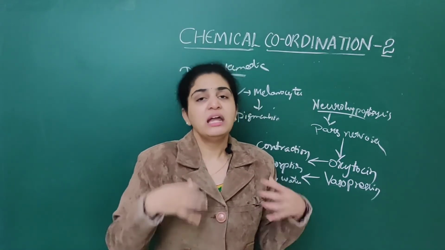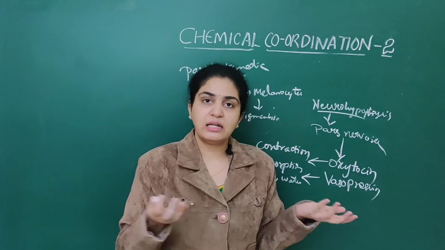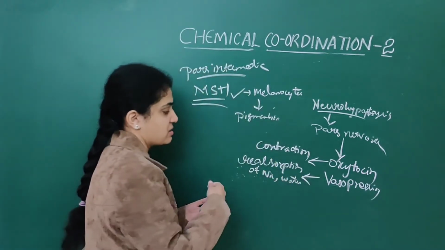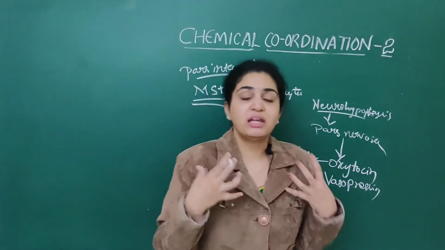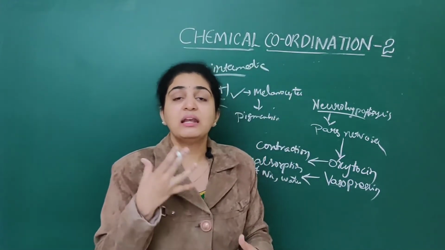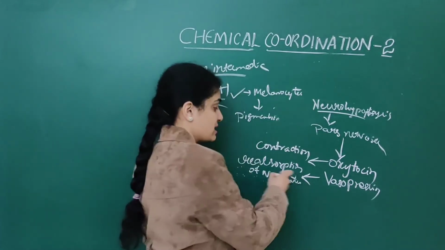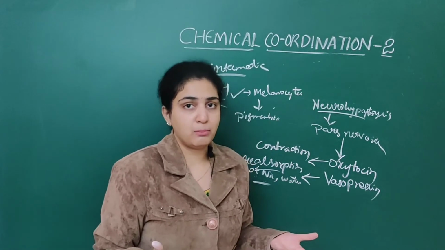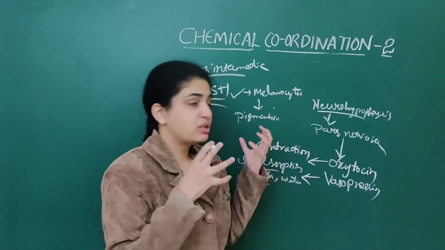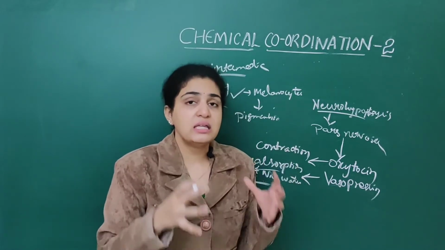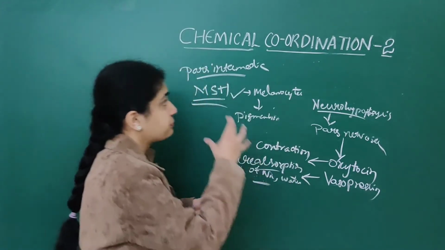ADH, what will it do? It will prevent diuresis, antidiuretic hormone. By name only we can understand. How does it help? It acts on distal convoluted tubules and helps in reabsorption of sodium as well as water. So like this, vasopressin also plays a very important role. So this is about the main two hormones secreted by pars nervosa, that is the neurohypophysis.